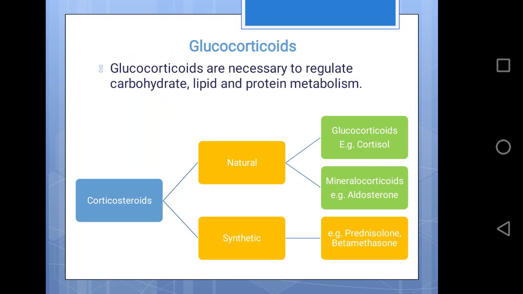Glucocorticoids are used to treat a variety of diseases like diseases of connective tissue such as rheumatism and rheumatoid arthritis, allergic and anaphylactic reactions, dermatological diseases, collagen diseases, Addison's disease, asthma and other respiratory tract related diseases.